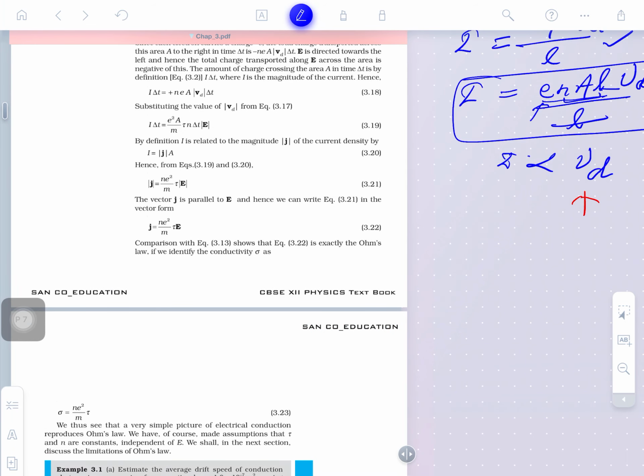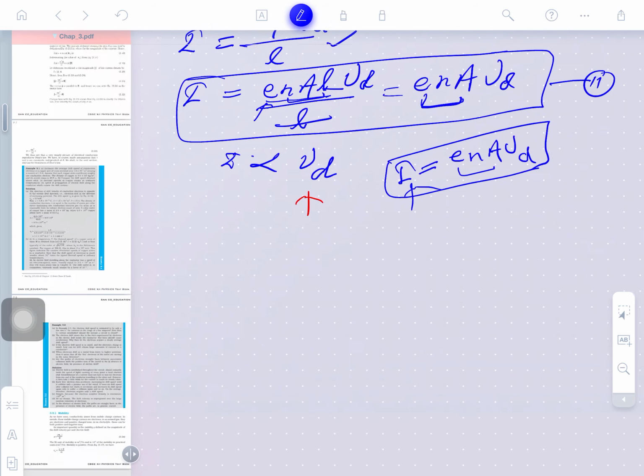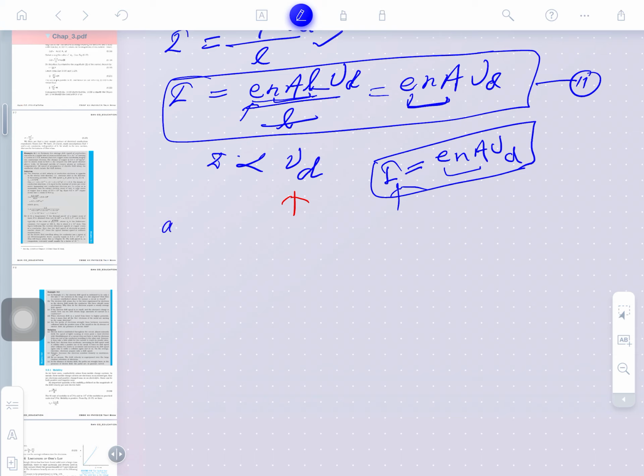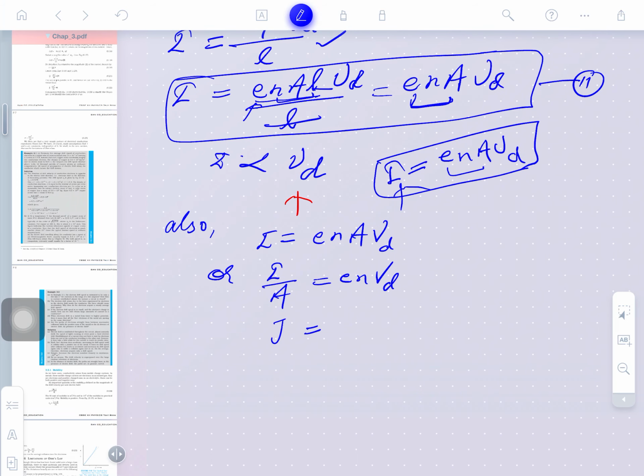That is right. Now, we can also give here the current density. The expression can also be written here, since current is given as e n A V d. Current is given as e n A V d. So, in the place of current divided by area, it is equal to e n V d. So, in the place of that current divided by area we can write J, where J is the current density. This is current density, J is called current density.